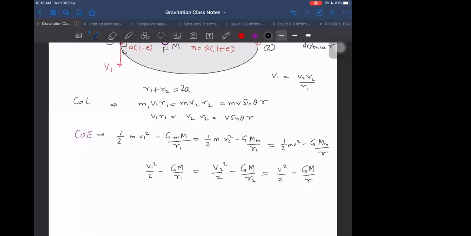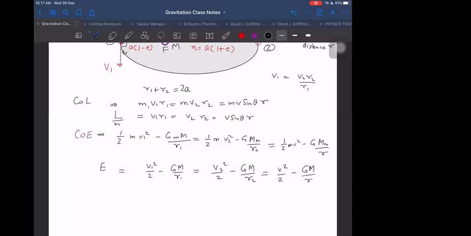This thing I can write as L by m. L by m, angular momentum by m, is constant here. And the energy I can write as mechanical energy per unit mass, E by m. So V1 into R1 is equal to L by m.